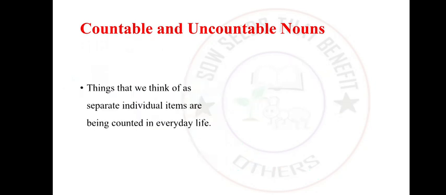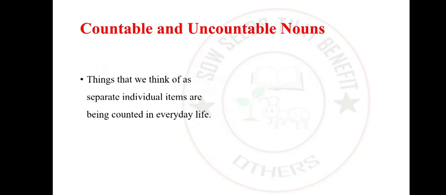So we say that things that we think of as separate individual items are counted in everyday life. Like pens, we do count them in our everyday life. Human beings, we do count them in our everyday lives. Human beings and buildings and all that.